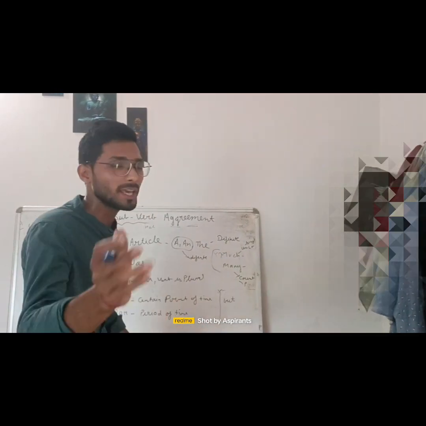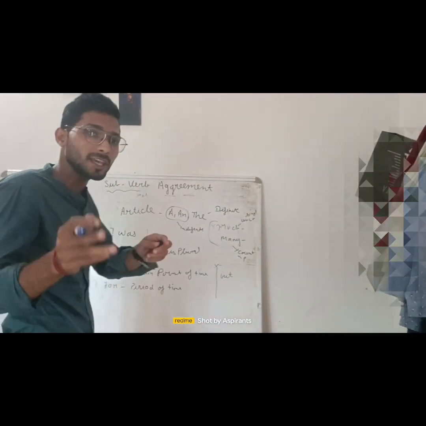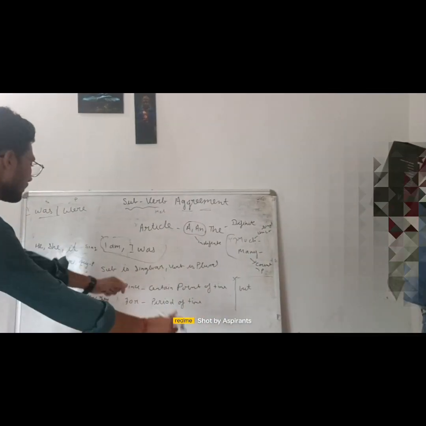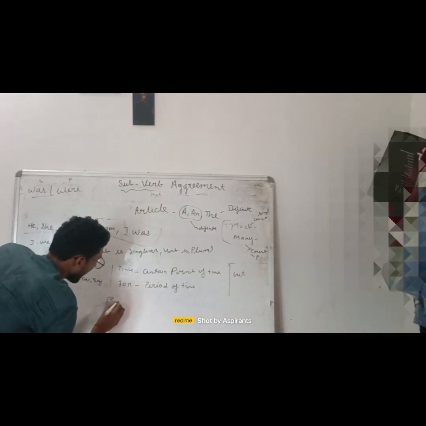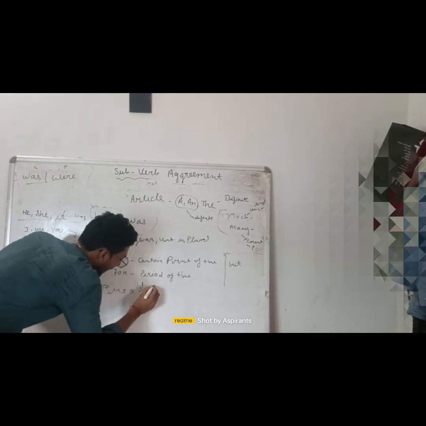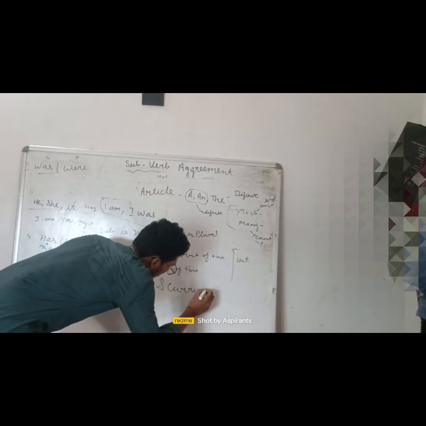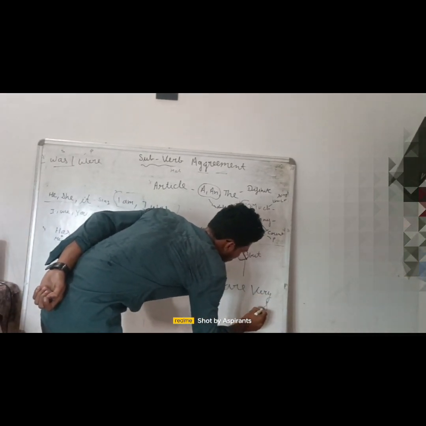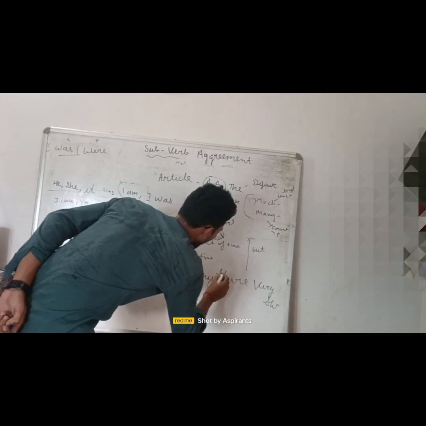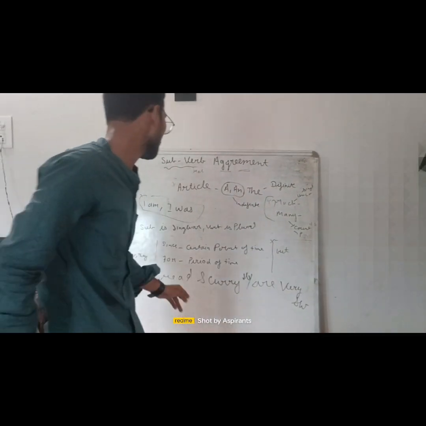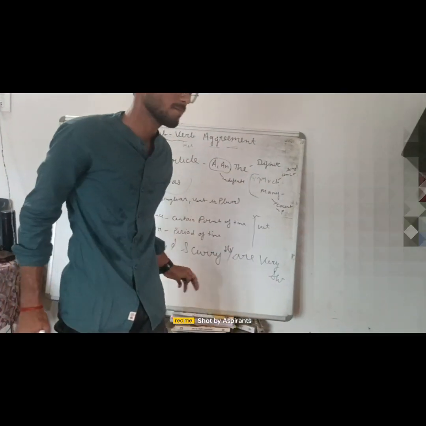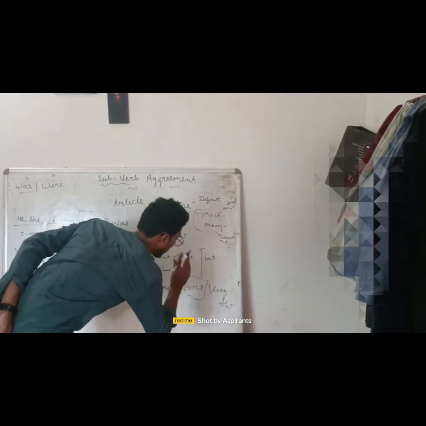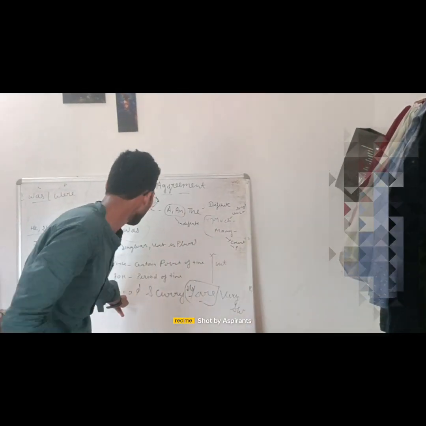Now we are coming to the point, subject verb agreement. Now we are coming to the topic, like we have the example: Bread and curry is or are very sweet. So we have to find out whether to put is or are here. Look here, we are talking about bread and curry.